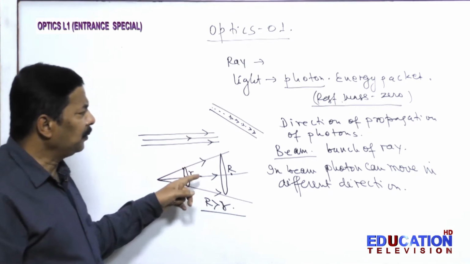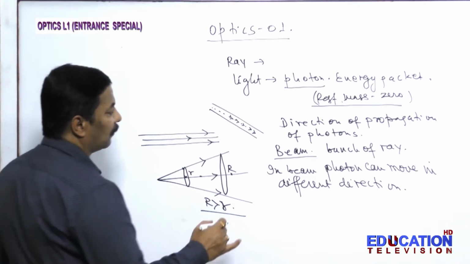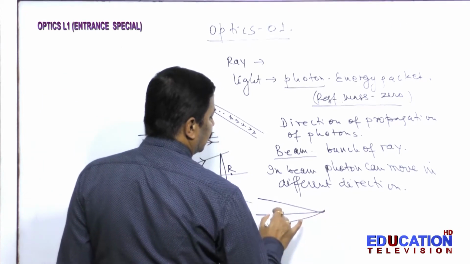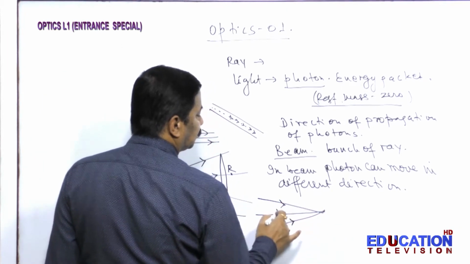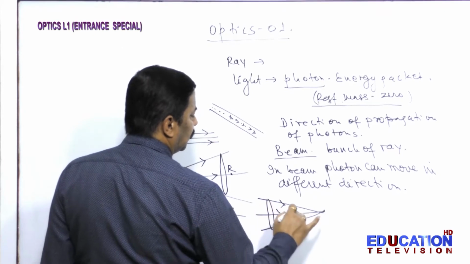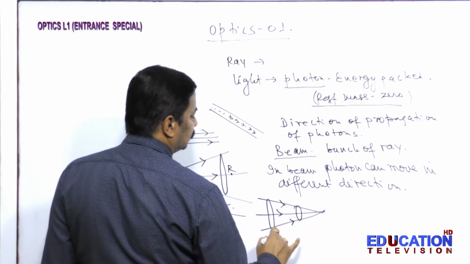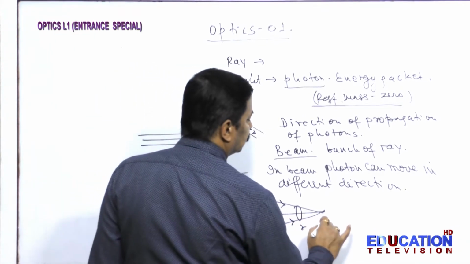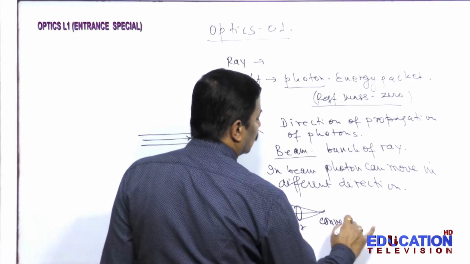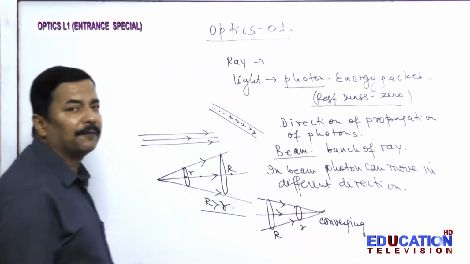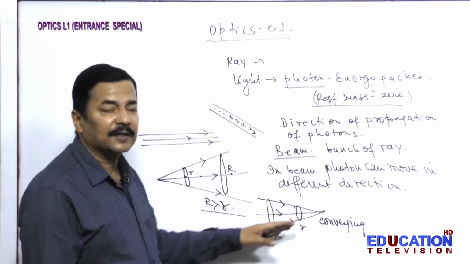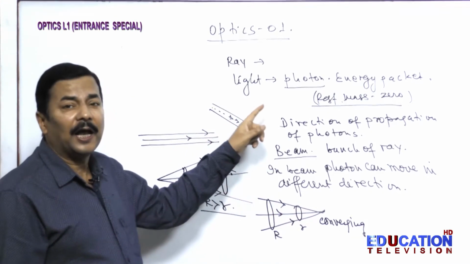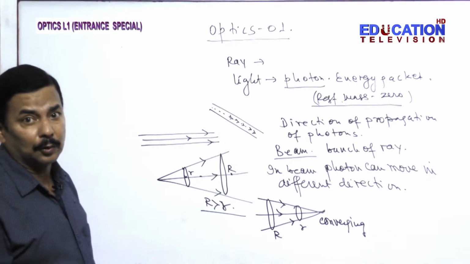So in a beam the photons are moving in different directions. It can be converging also. You see, the radius is decreasing, so this is converging. In this also photons are moving in different directions, one in this direction, one in this direction. So this fundamental difference between ray and beam should be clearly understood.